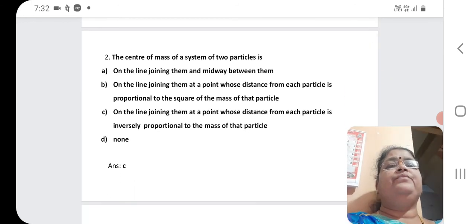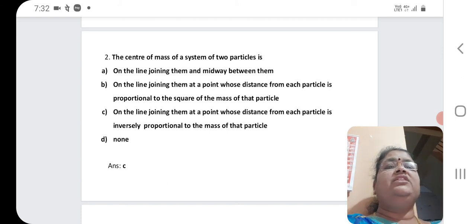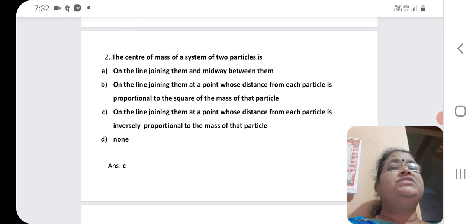Question number 2. The center of mass of a system of two particles is: option A, on the line joining them and midway between them; option B, on the line joining them at a point whose distance from each particle is proportional to the square of the mass of that particle; option C, on the line joining them at a point whose distance from each particle is inversely proportional to the mass of that particle; and option D is none.